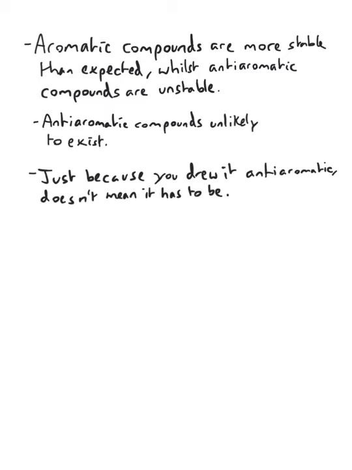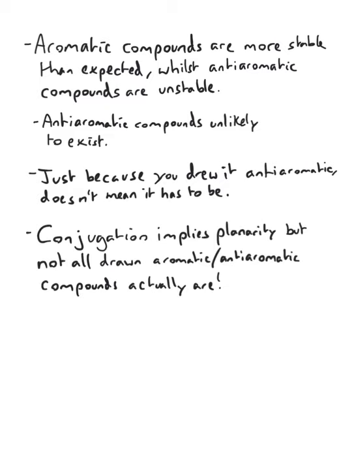However, just because the Hückel rule states that something is anti-aromatic doesn't mean that the structure you have drawn doesn't actually exist. For example, conjugation implies planarity, but it does not mean that the compound has to be planar. So therefore, not all drawn aromatic or anti-aromatic compounds actually are aromatic or anti-aromatic.